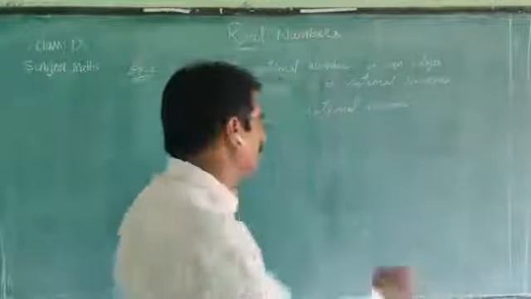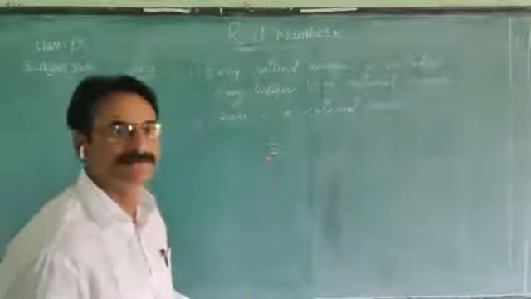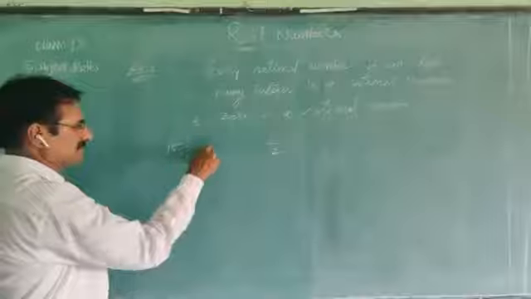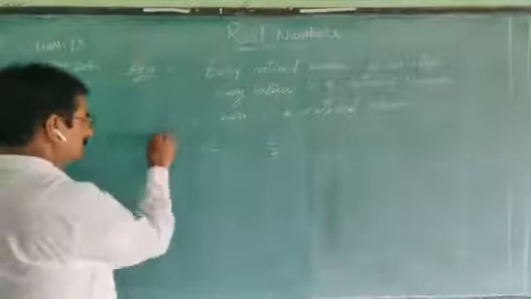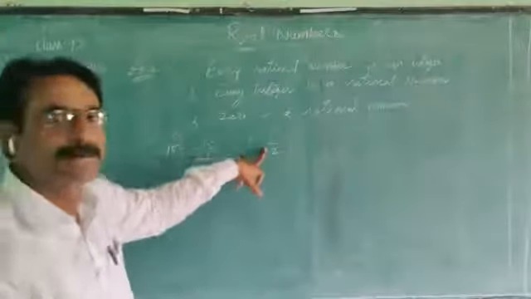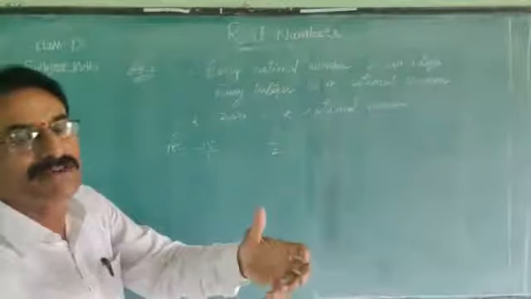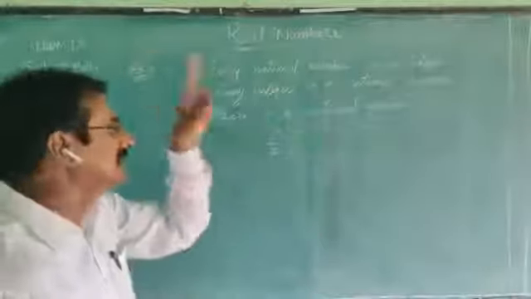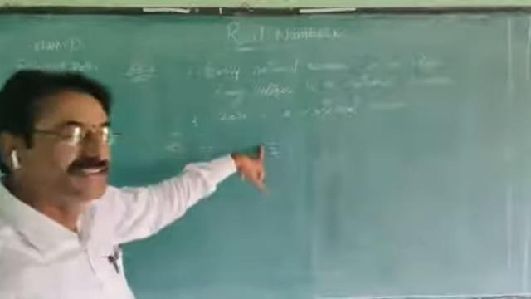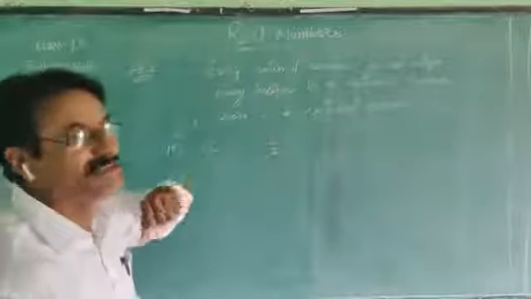Every rational number, for example, 1 by 2. Is it a rational number? Yes. Minus 15, already we showed as minus 15 by 1. It is also a rational number. It is an integer, but 1 by 2 is not an integer. The collection of negative natural numbers, 0, and positive natural numbers are called integers. 1 by 2 is not a natural number and not a negative natural number.